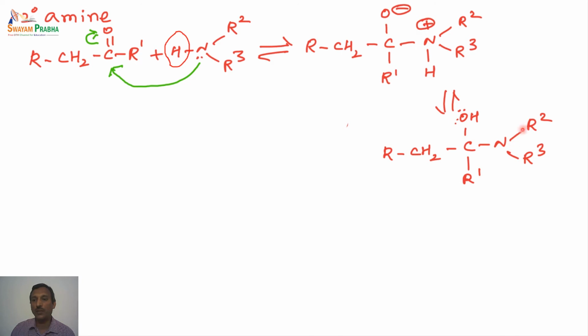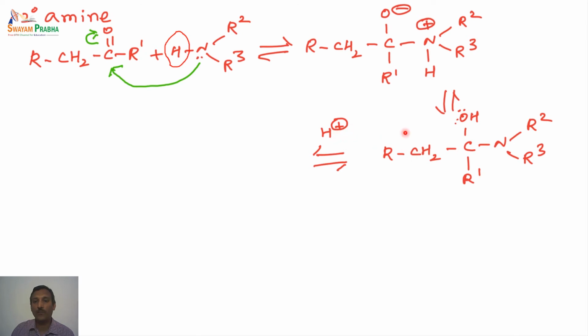Unlike the previous case, where we have two hydrogens on the amino group when ammonia was added directly, the carbon has both hydroxyl and the amine unit on the same carbon, so they underwent cyclization. But in this particular case, we do not have hydrogen, we have only alkyl groups. So this is a comparatively stable compound. It does not undergo polymerization as we have seen with the reaction with ammonia, but this does undergo a different type of reaction. Let us see what that different type of reaction is.